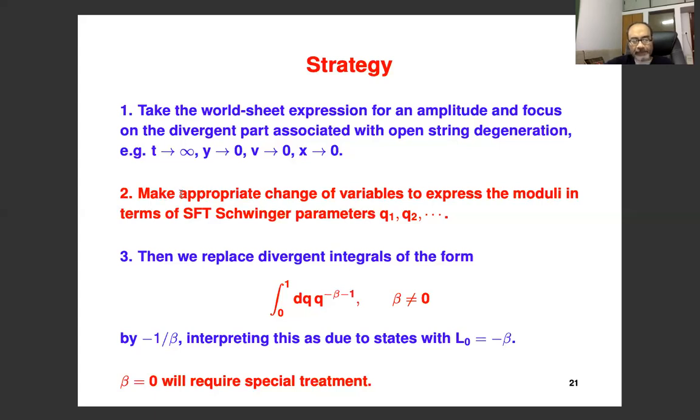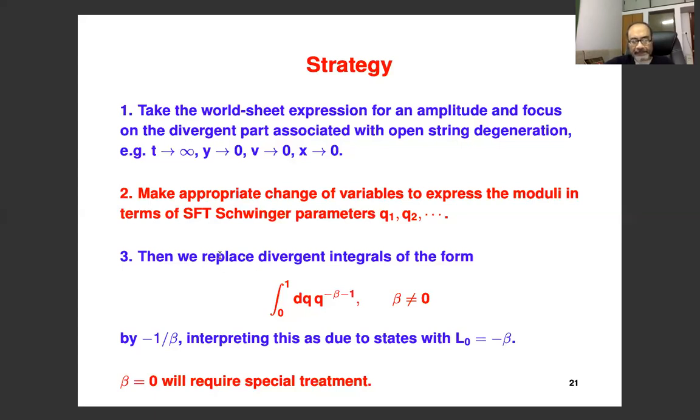Then string field theory tells us how to make an appropriate change of variables to express the moduli, which are these t, y, v, x, etc., in terms of the string field theory Schwinger parameters, which you can call q1, q2, etc. After you make this change of variables, you will encounter divergent integrals. All the divergences that you had found here will now appear as divergences of this kind.